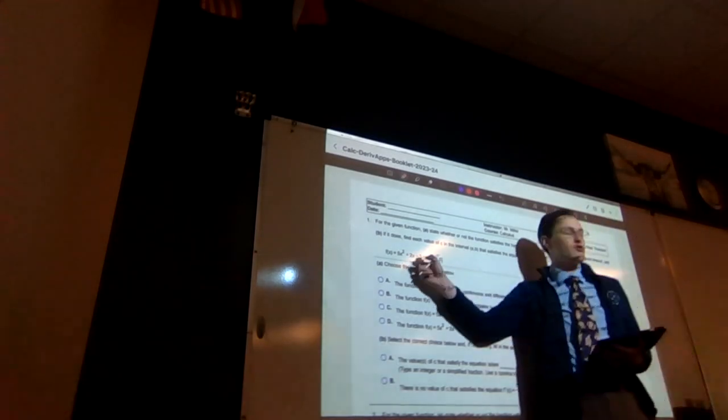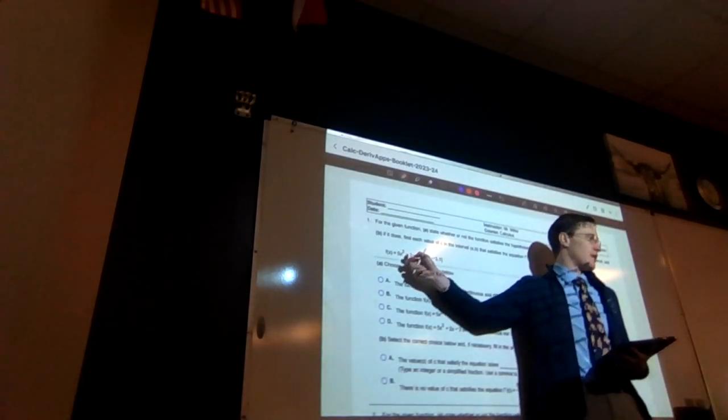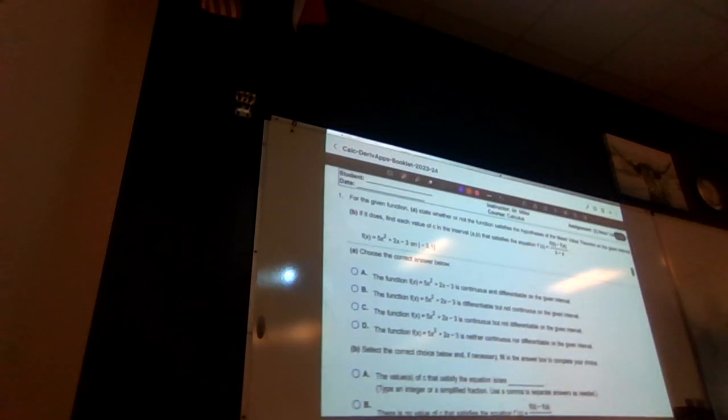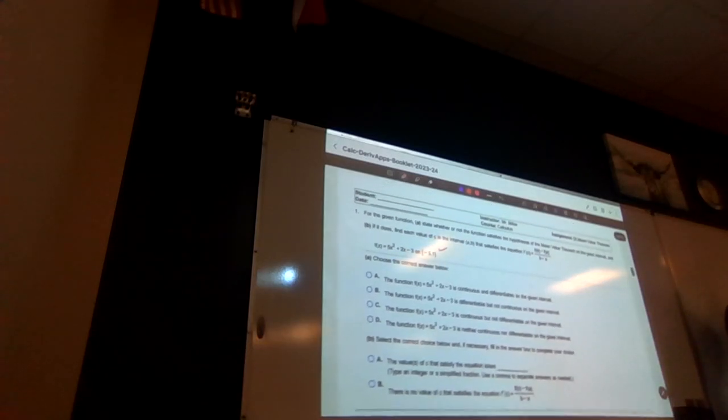So, we have to check. Is there any issues here? Any do not exist anywhere? No. So therefore, we can say there is not. So I can go ahead and say, this is good, this is checked. It is continuous and differentiable on the given interval. So we're good.